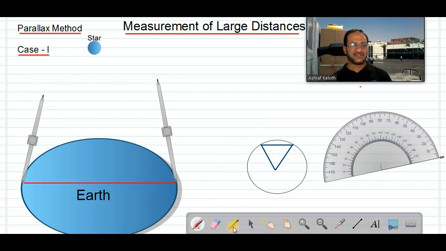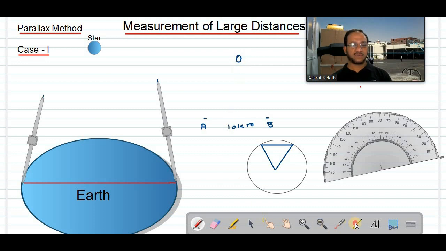See what happens actually. Suppose you are traveling from one point to another point on earth. Say you are in Azizia and you are moving to Sharafia. Maybe this distance is, suppose, some 10 kilometers. From the point A, that is in Azizia, you are moving to Sharafia, a point B, and this distance is some 10 kilometers. And you are looking at the moon here.